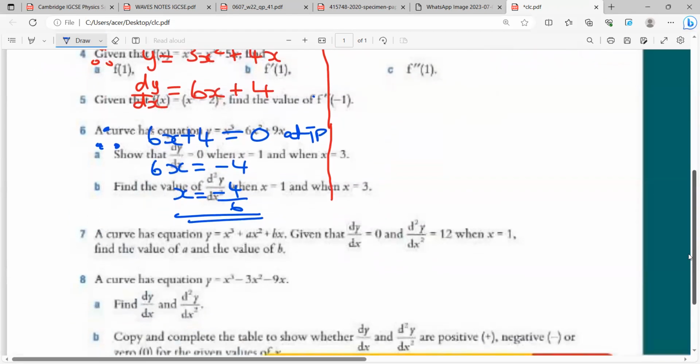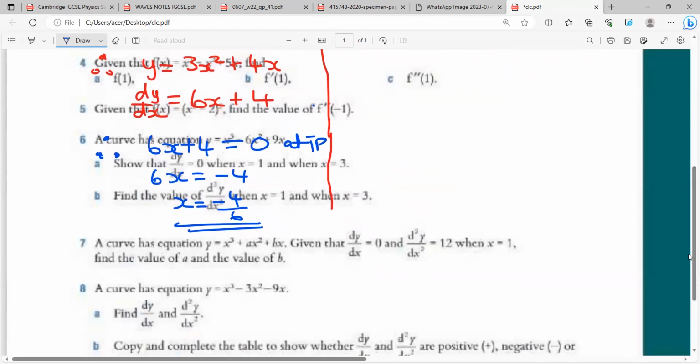Yes, sir. And yesterday I said that you must also find the y value of the turning point. To find the y value, would you take your initial equation at the top, which is y equals 3x squared plus 4x, and plug in your x value? Yes, that's correct. So that's fine.